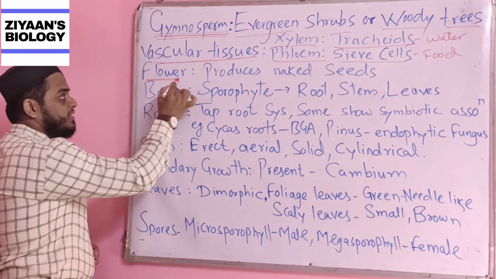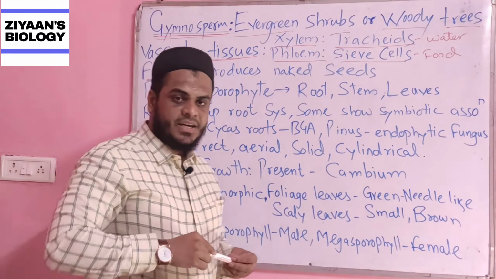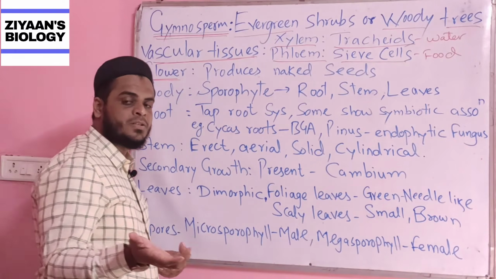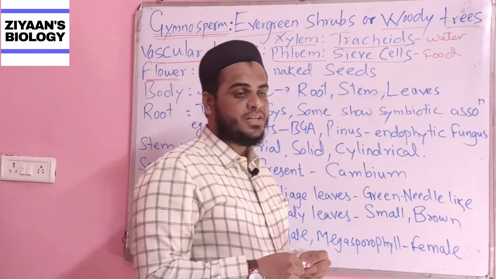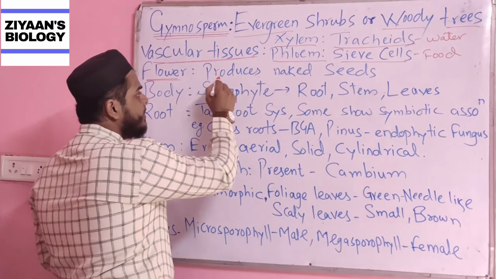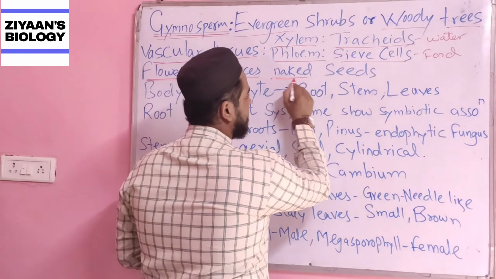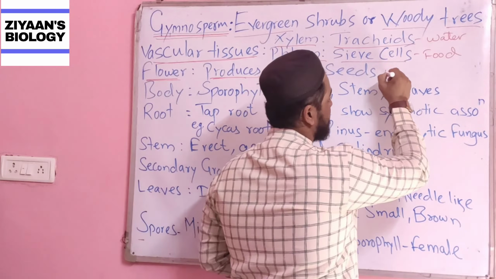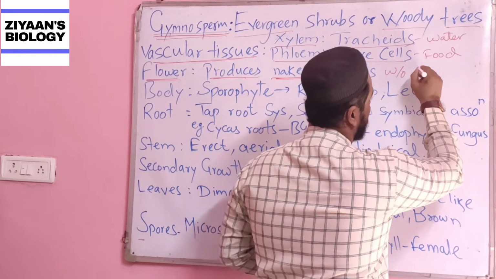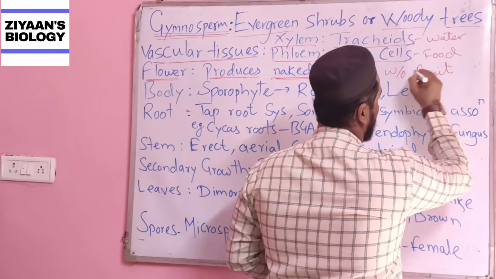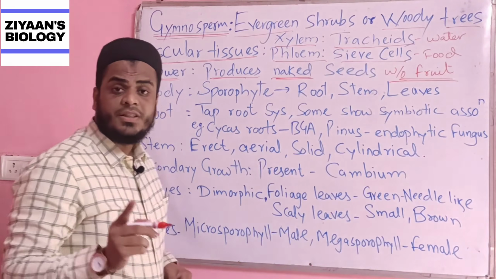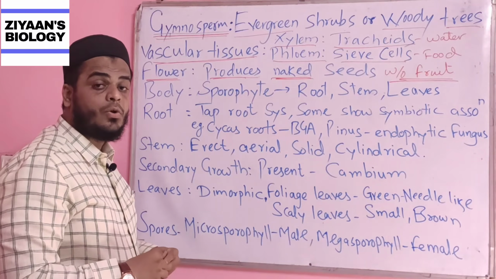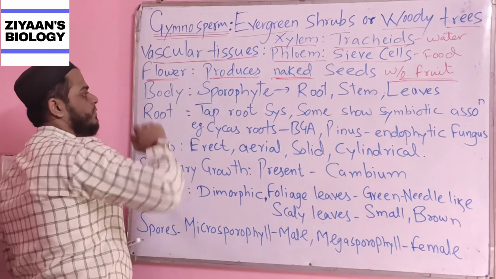If I am dealing with the flowers, yes, the flower will be present in the division Gymnosperm because they belong to the subkingdom Phanerogams, or what we call the flower producing plants. They do produce seeds, but those seeds are naked, which means they are not enclosed in the fruit. The seeds are not enclosed in the fruits in the Gymnosperm.